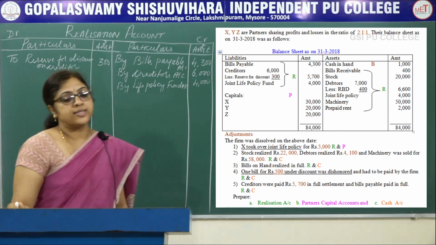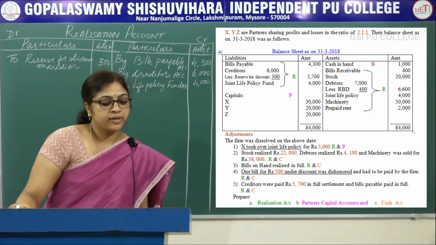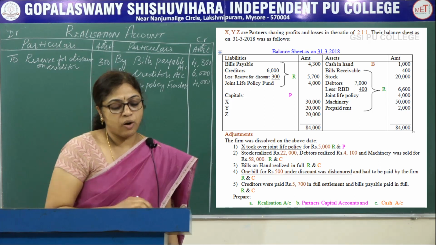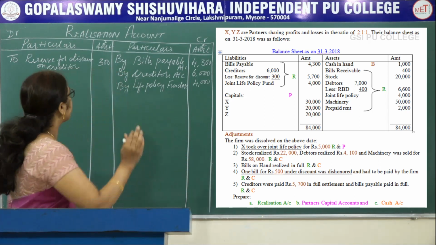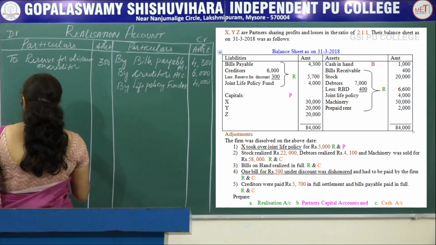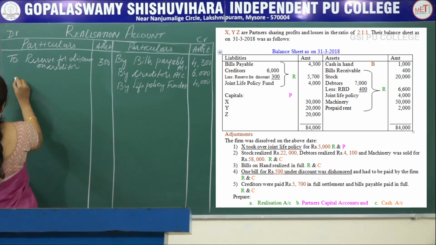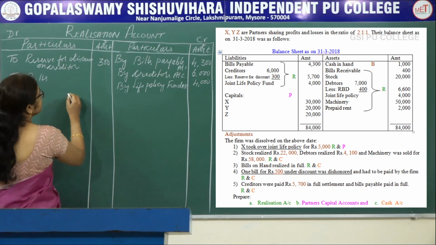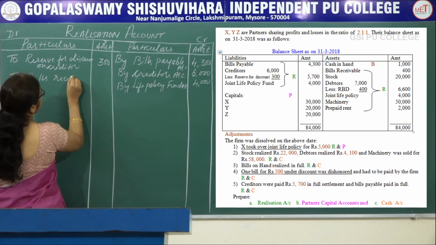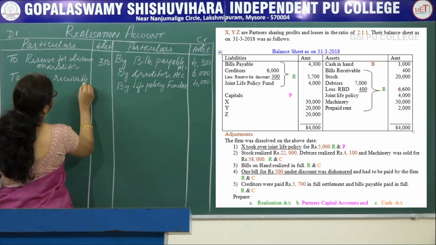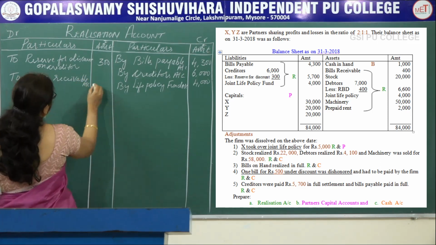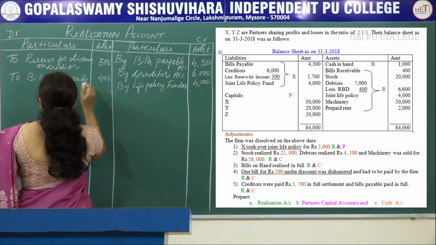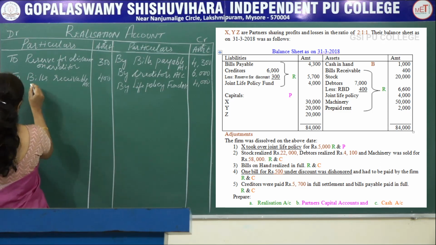Next, see the asset side. So bring, except cash, bring all the other assets to the realization account debit side. So first one, to bills receivable account amount is 400. Next, see the balance sheet.